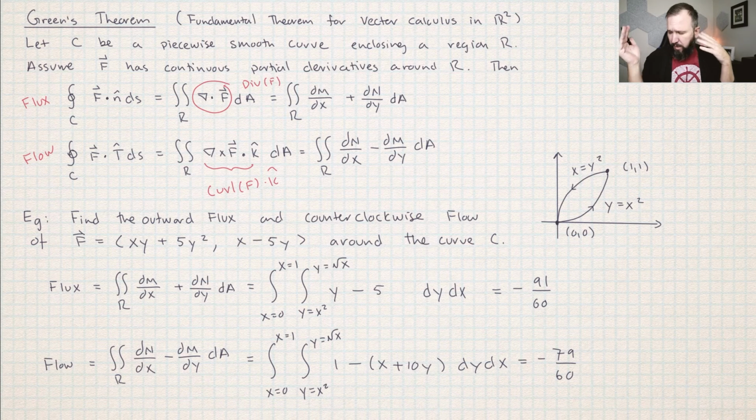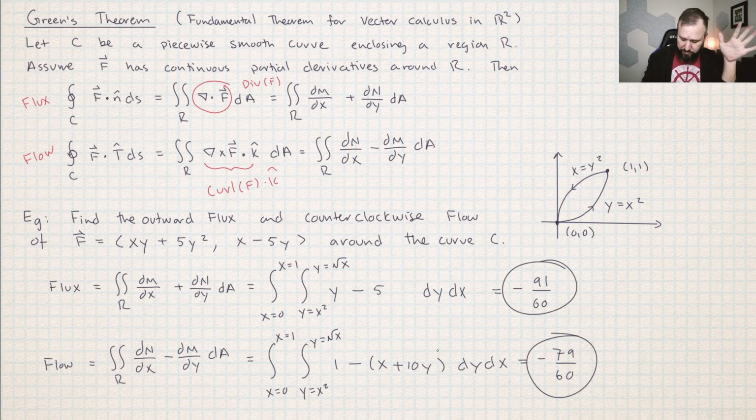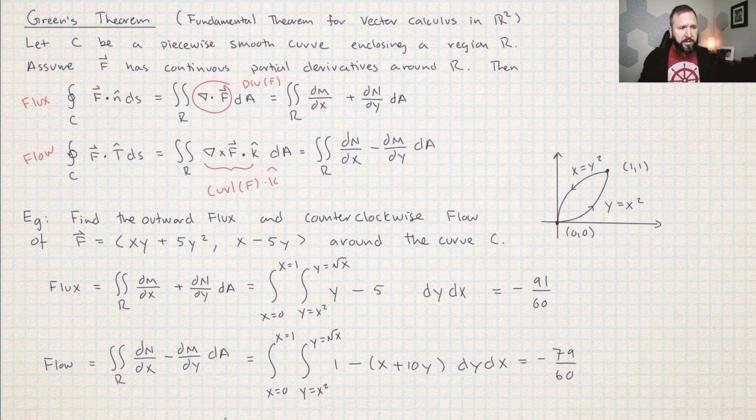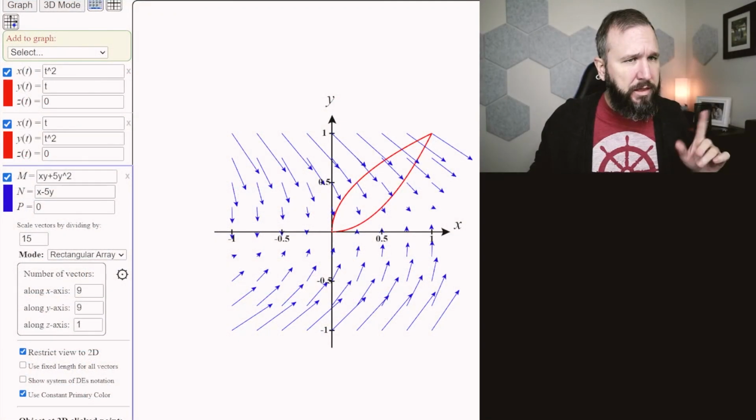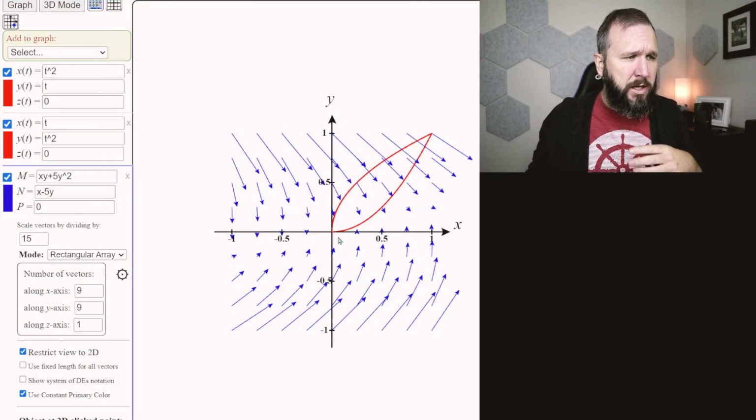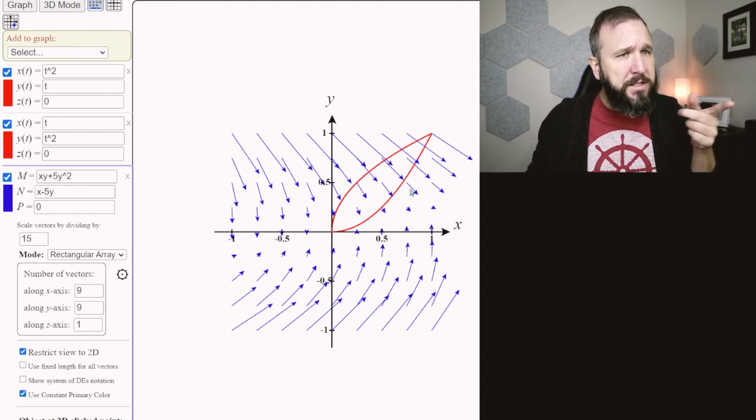I did this off camera. You guys don't need to see me work out double integrals. It's all just power rules and stuff here. But I do want to point out that I got very small negative numbers for both of these answers. Both of them are less than negative 2. And that actually does match with this picture right here. Okay, this does actually make sense.